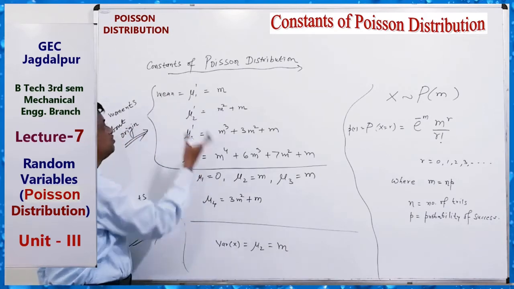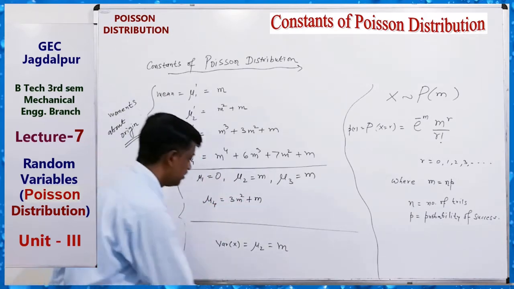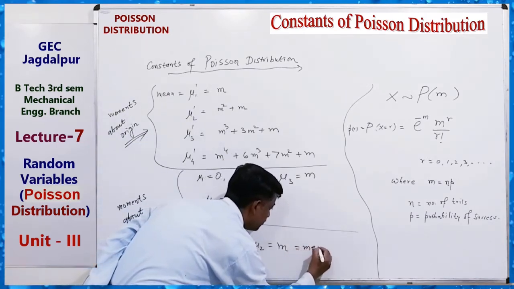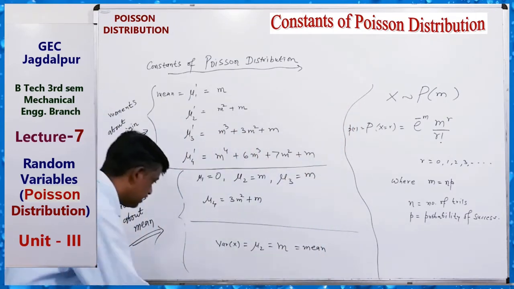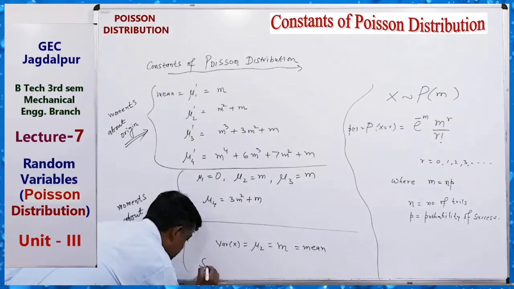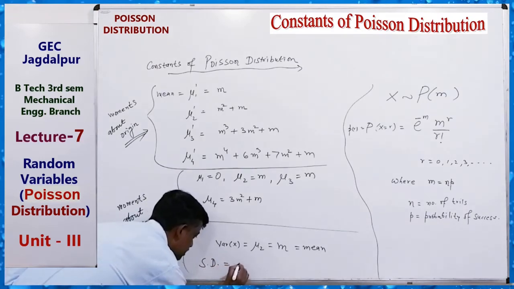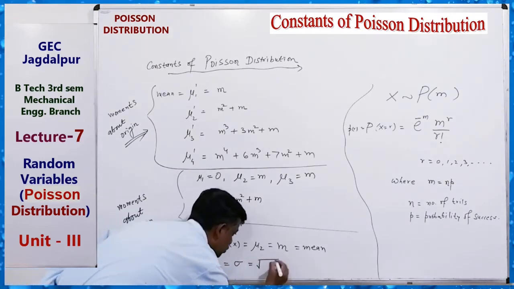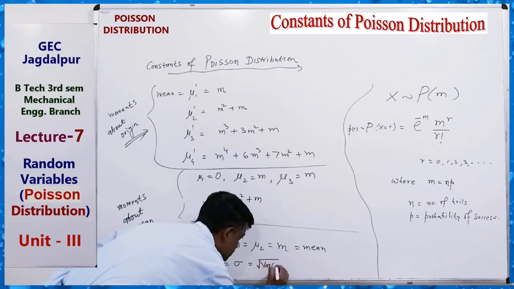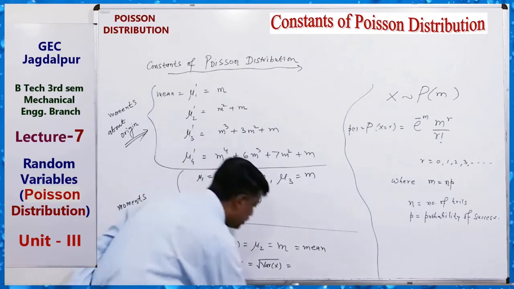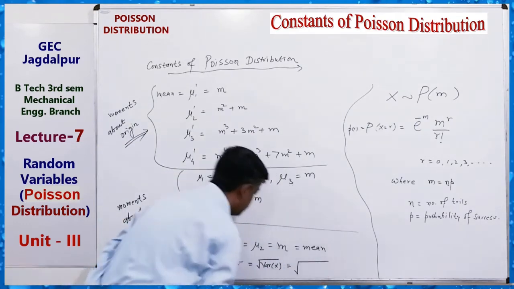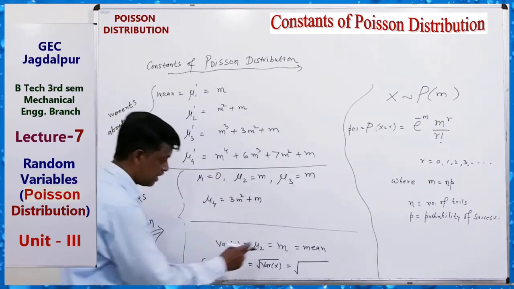That means variance and mean are the same for Poisson distribution. Clear? And also the standard deviation. We know standard deviation sigma equals the root of variance of x. So root over variance is root m.